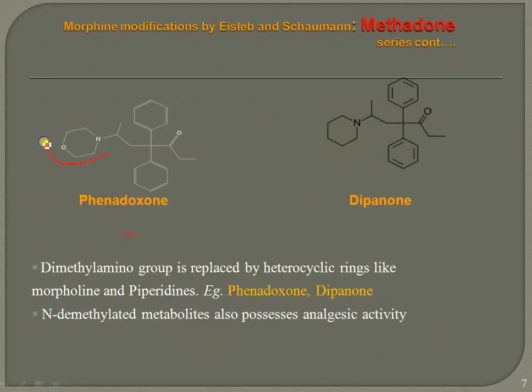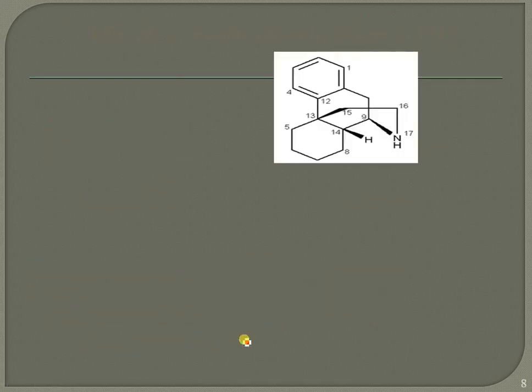When one phenyl ring is replaced with a heterocyclic ring such as morpholine or piperidine, as in phenadoxone and dipipanone, they show good biological activity. The N-methylated metabolites also possess analgesic activity.